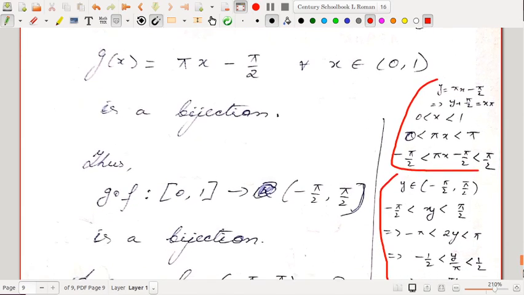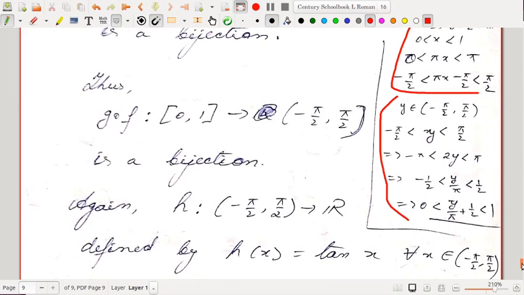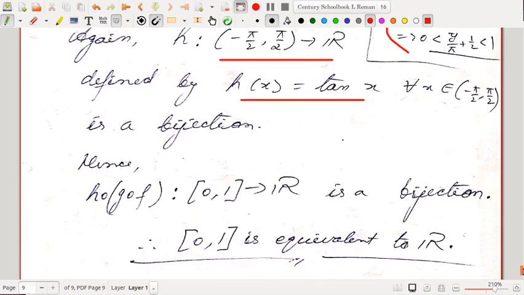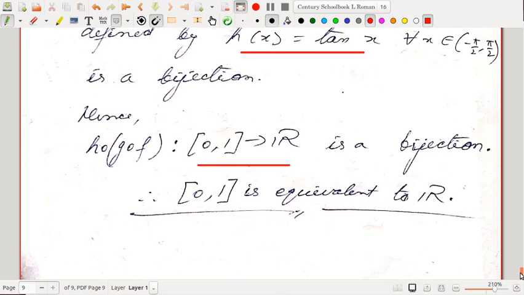Now we can find the composite of those two maps. f is a function from the closed interval [0,1] to the open interval (0,1), and g is a function from open (0,1) to open (-π/2, π/2). So g∘f is a function from the closed interval [0,1] to (-π/2, π/2), and it's a bijection. Again, in the last lecture we had done h from (-π/2, π/2) to R defined by h(x) = tan x. It's a bijection. So we can take the composite h∘g∘f from [0,1] to R, which is a bijection. So the closed interval [0,1] is equivalent to R.